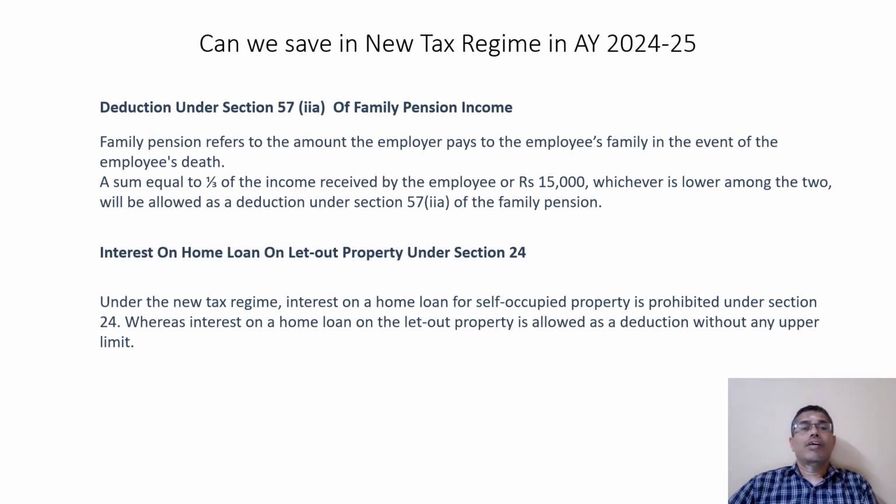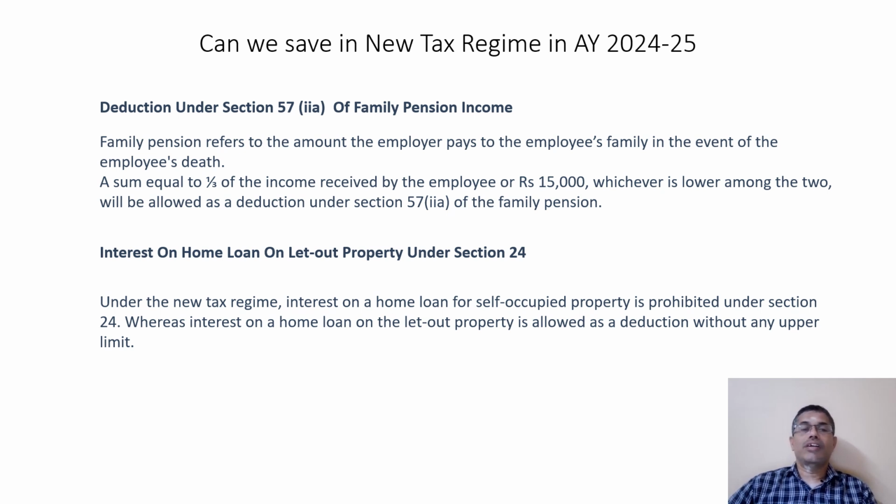Next is family pension income. In case of death of the employee, the employer contributes family pension to the employee's family. The amount is restricted to one-third of the income received by the employee or 15,000, whichever is lower, which can be claimed under section 57(2)(a) of the family pension scheme. That is, at minimum the employee's family can avail a deduction of rupees 15,000.